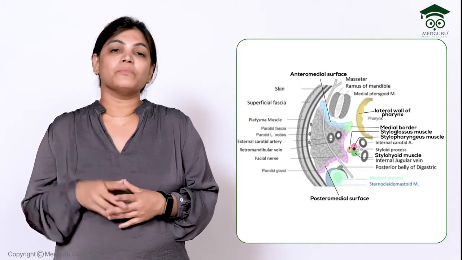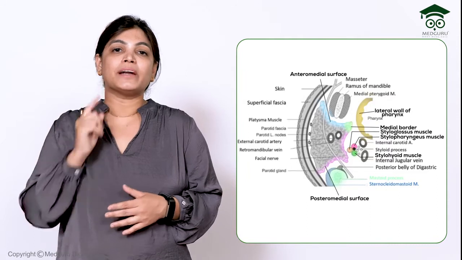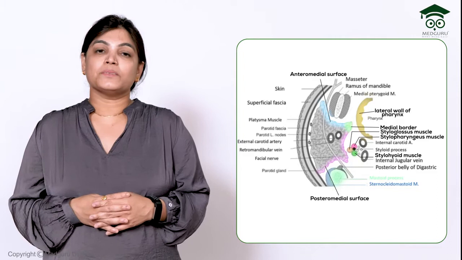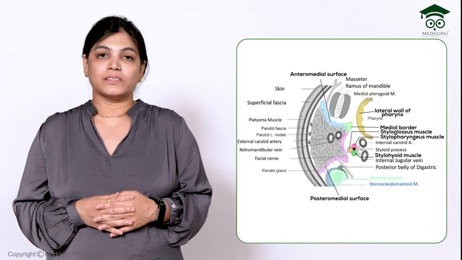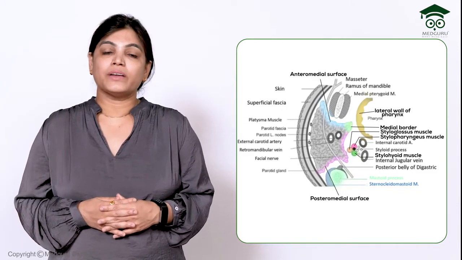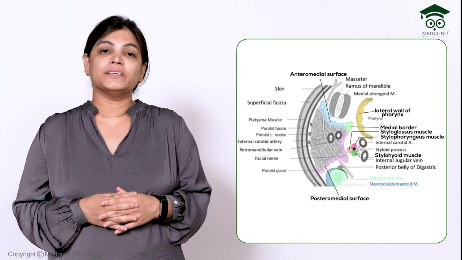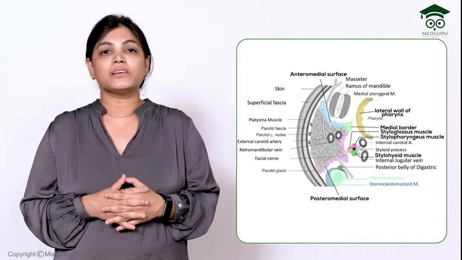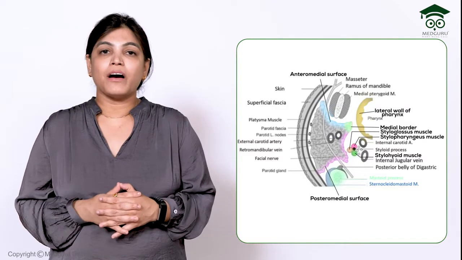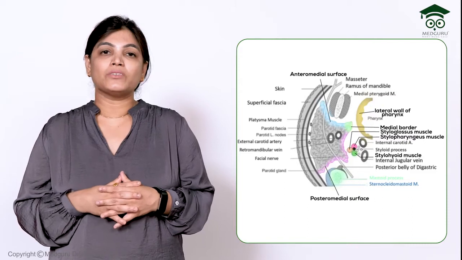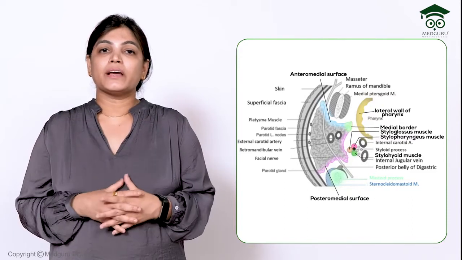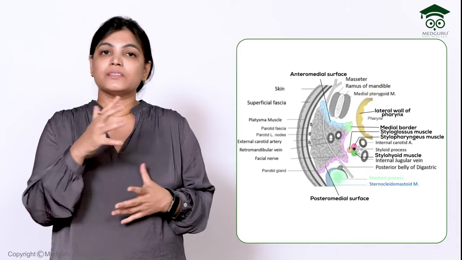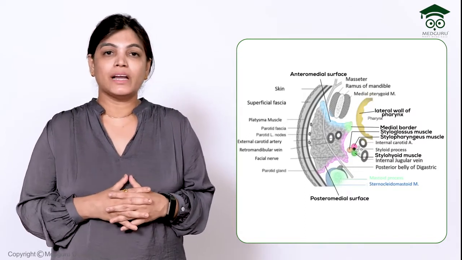Anteromedial surface. Anteromedially it is related with the ramus of the mandible, and on the ramus of the mandible we have got two muscles related, that is masseter and medial pterygoid. So the masseter and medial pterygoid muscles are related to the anteromedial aspect of the parotid gland. So we have seen all these relations. We will draw a neat diagram showing the structures related with the parotid gland. We will make a diagram showing the capsule of the parotid gland, and also we will see the relations, all the structures emerging from the borders of the parotid gland.